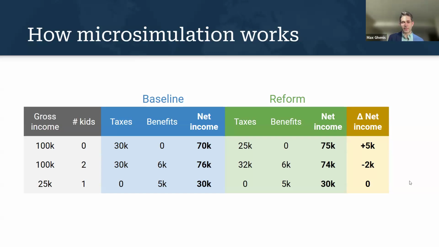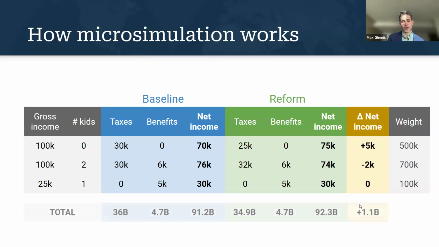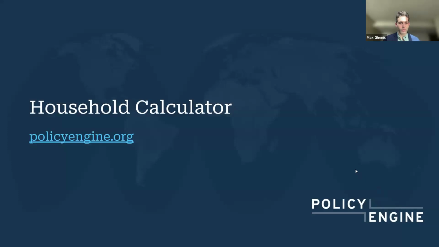The last piece that lets us figure out the impact on society overall is we attribute a weight to each of these records. So we can say this first household represents 500,000 total households, the second is 700,000, the third is 100,000 households. Now we have enough information to sum up all of those numbers and figure out that the net income change, if we have all of our households together, is basically the cost of the program. So that's going to be a $1.1 billion program in this hypothetical example. So that's the heart of what we do.